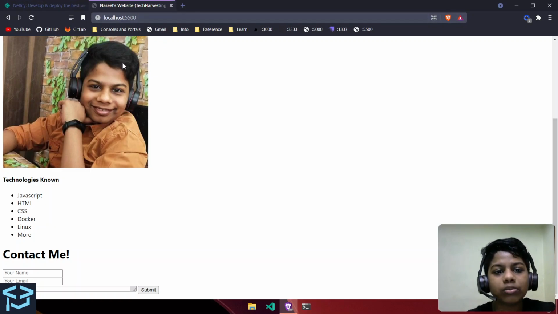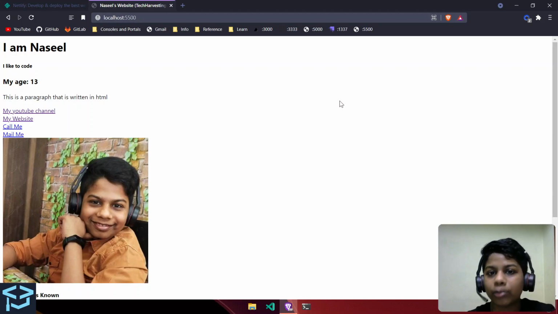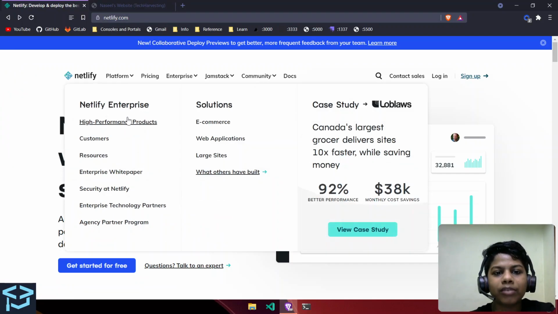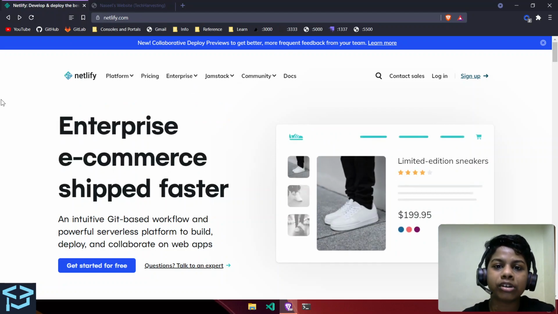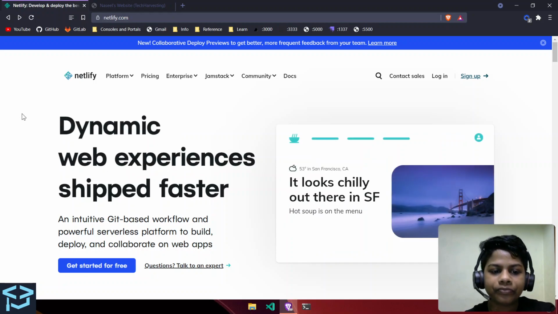So if you want this whole website to be accessible throughout the world, you should deploy it somewhere. It means it's in the cloud and it's not on your computer. Of course, your files will remain in the computer, but there'll be copies of the same files in the cloud.